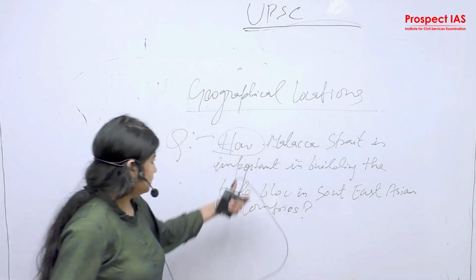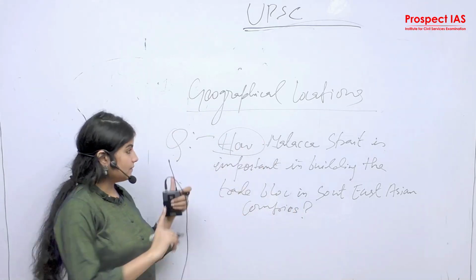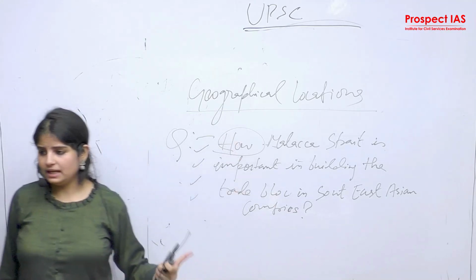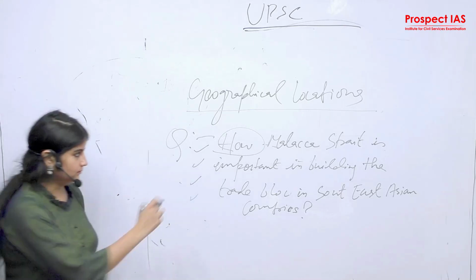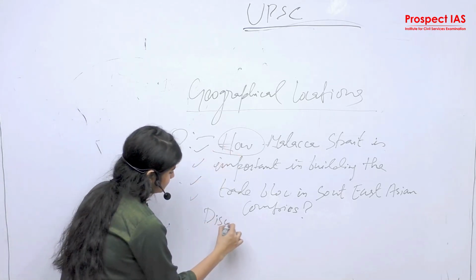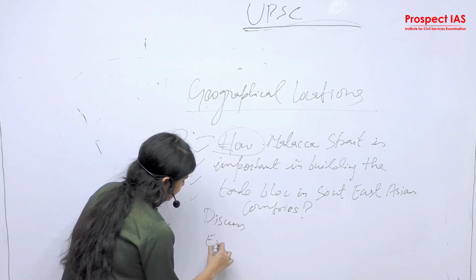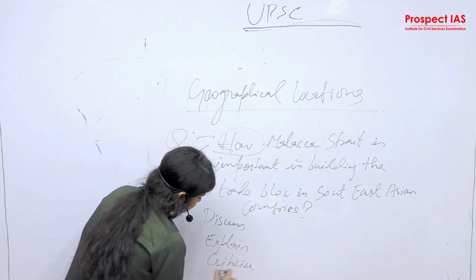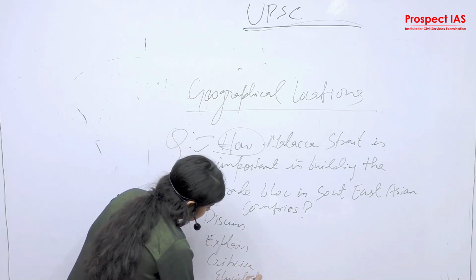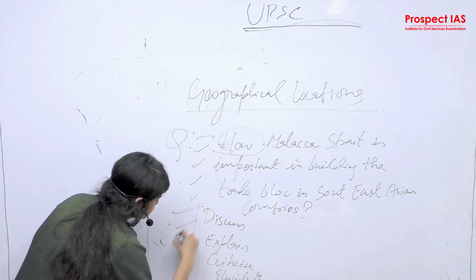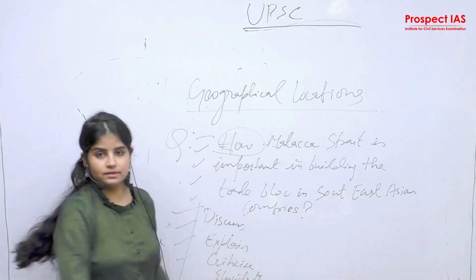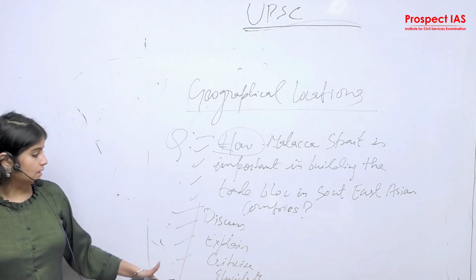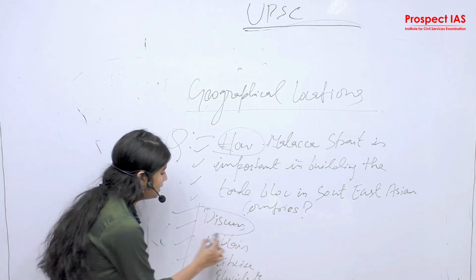How? The first word is how. So for writing the mains question, you need to be specific about what the demand of the question is. How, or discuss, or explain, criticize, elucidate. So these are the basic general terms that are the first word of your question. Examine, yes. Deliver.